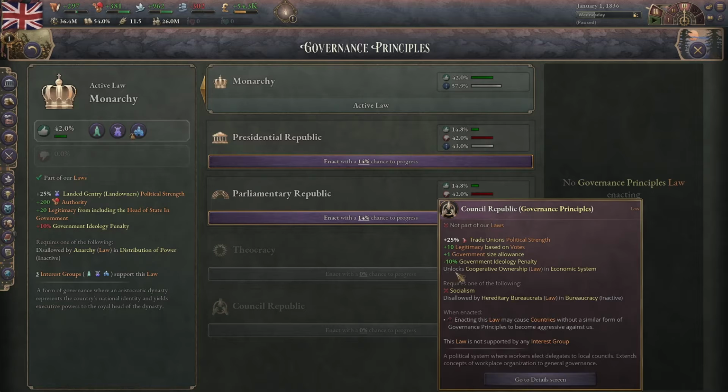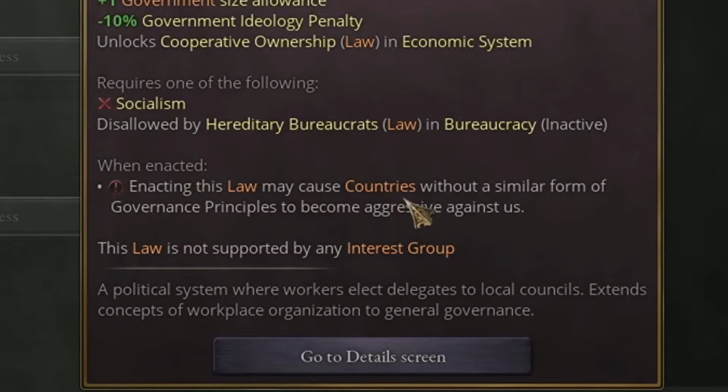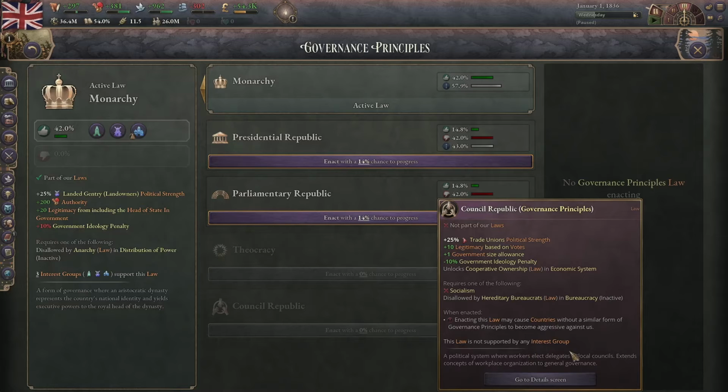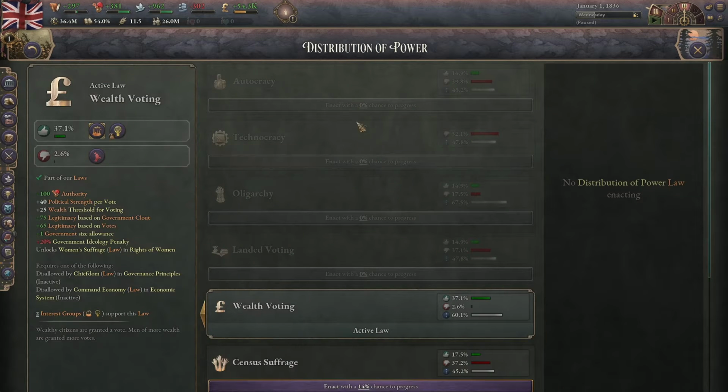The Council Republic also unlocks being able to do the cooperative ownership law in the economic systems, but I'll be going over that later. It also says in the tooltip, enacting this law may cause countries without a similar form of government principles to become aggressive against us. I haven't experimented with this law enough to really know if that's true or false, so I'll just leave you with that. Next, we have the distributions of power, or the voting systems.